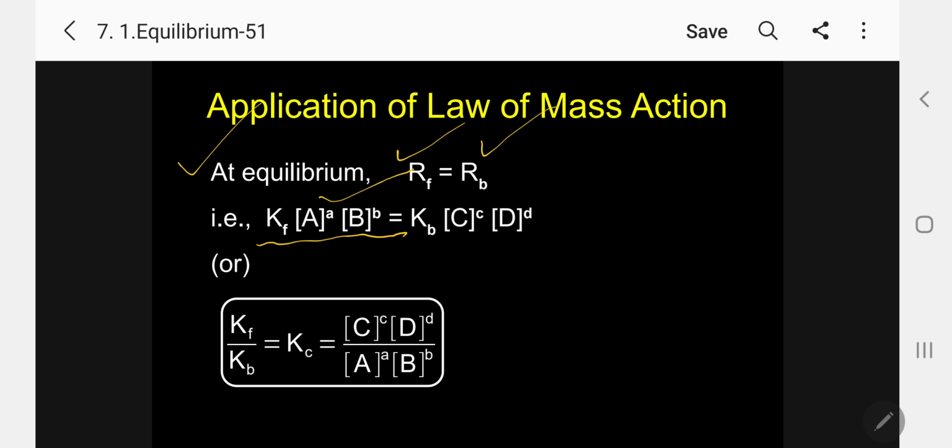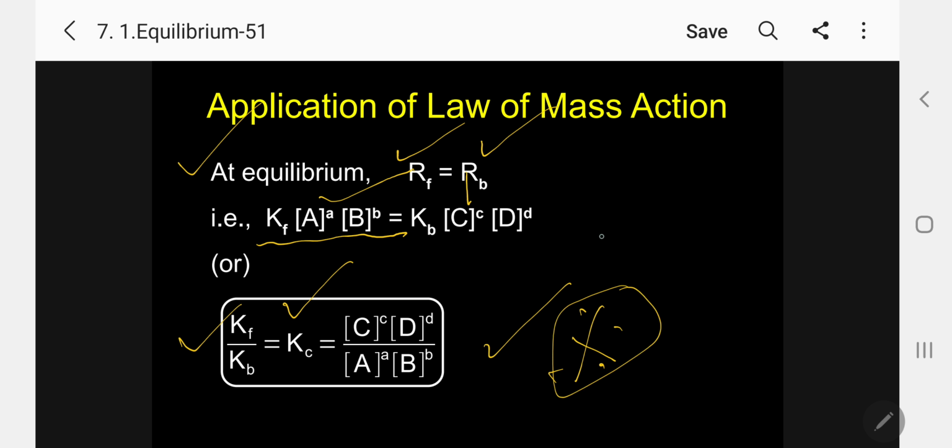So this is Rf, this is Rb. Or I can divide Kf by Kb, and I am introducing a new term Kc, which is equal to the product of products by reactants: [C]^c into [D]^d divided by [A]^a into [B]^b. So this is the famous equation we are getting.